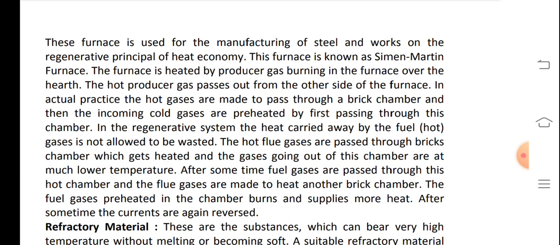The hot fuel gases are passed through a brick chamber which gets heated, and the gases going out of this chamber are at a much lower temperature. After some time, fuel gases are passed through this hot chamber and the fuel gases are made to heat another brick chamber. The fuel gases preheated in the chamber burn and supply more heat. After some time, the currents are again reversed.